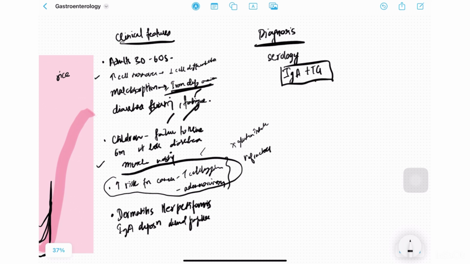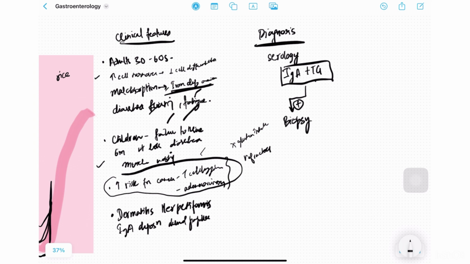Now, it is important to remember that there are people that have IgA deficiency. In fact, IgA deficiency is associated with developing celiac disease. So, when you check IgA transglutaminase and this is present, you want to confirm if it is celiac disease by doing a biopsy. And in biopsy, we're going to see the morphological and microscopic features that we had discussed.